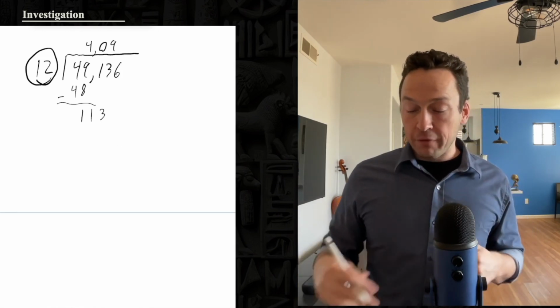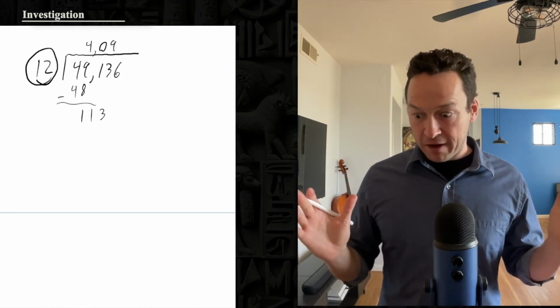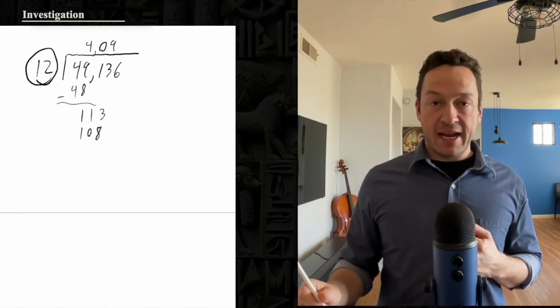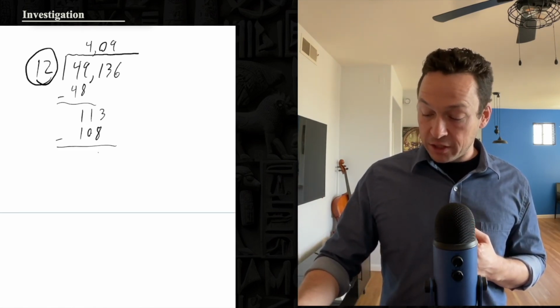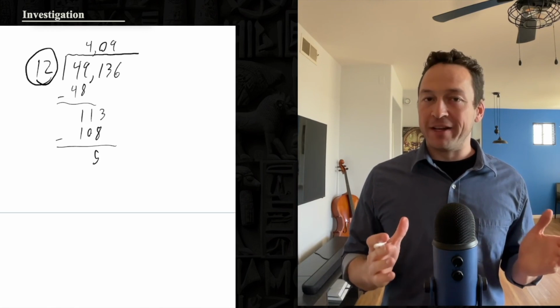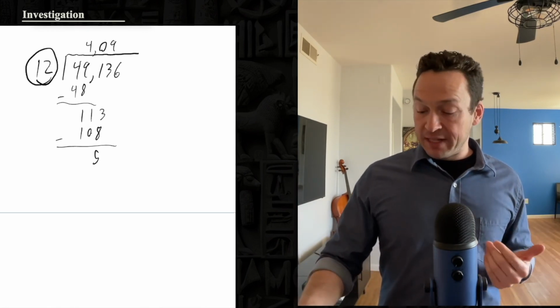9 times 12, he does the multiplication. I'm sparing you that part, is 108. Does the subtraction. This comes out to 5. Again, sparing you the process. Finally, he's going to bring down this 6.